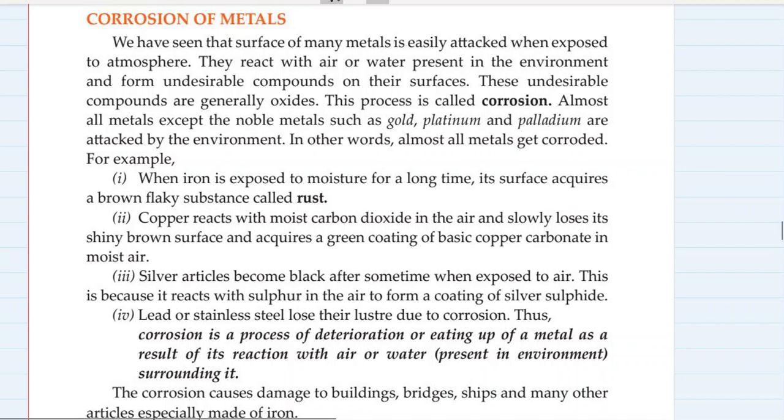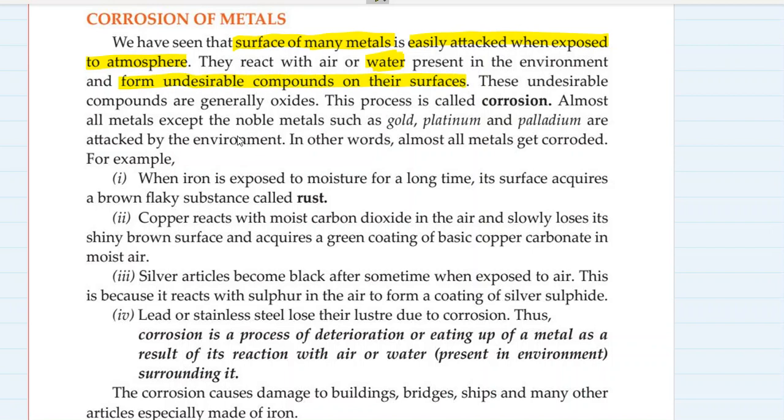Okay, so corrosion. See, surfaces of many metals are easily attacked when exposed to atmosphere. Why? Because in atmosphere there is water vapor basically, many gases which react with the surface of metals and form undesirable compounds on their surfaces.